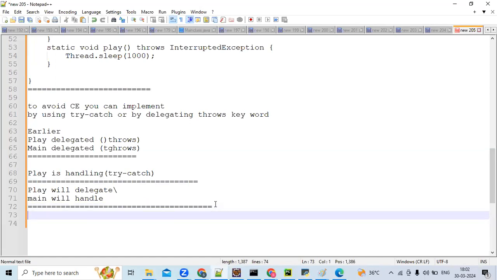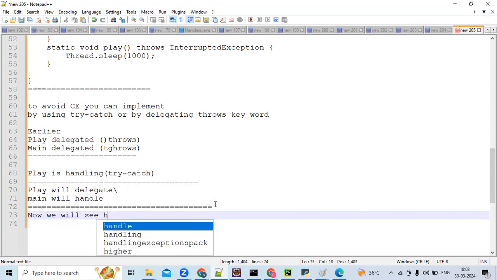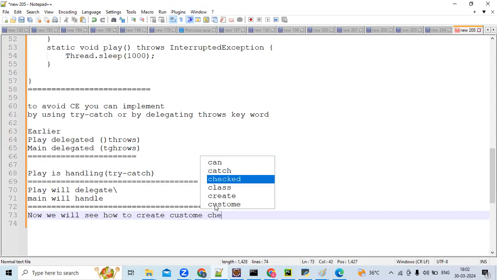Now we'll see how to create a custom checked exception. Earlier you have seen you threw ArithmeticException and created your own exception like AccessNotGranted, which extended RuntimeException. Am I correct? Am I going fast or is it okay? Now we'll see how to create a custom checked exception. Any guess here based on the previous examples?